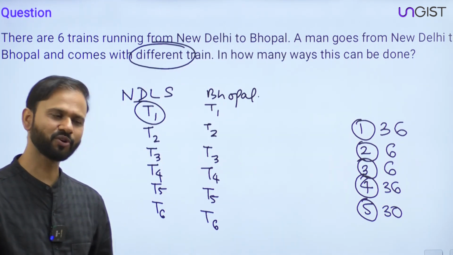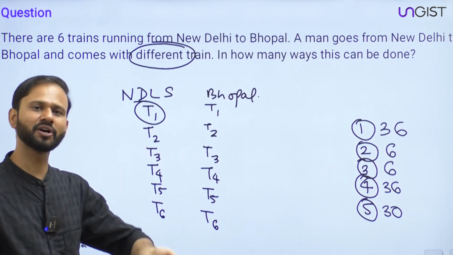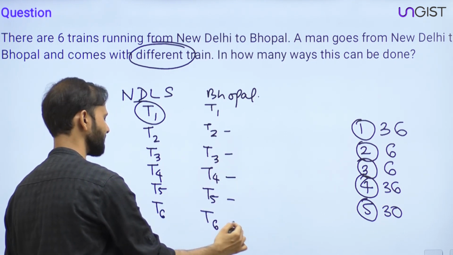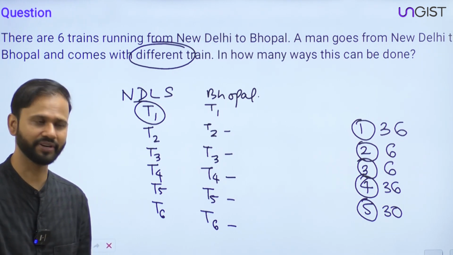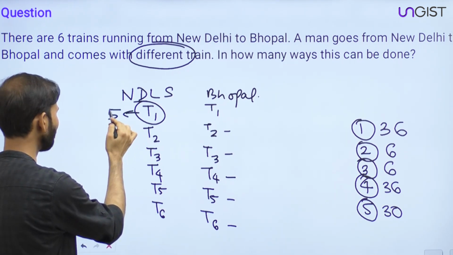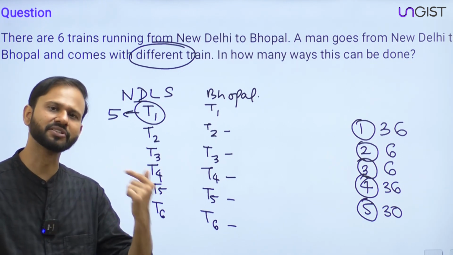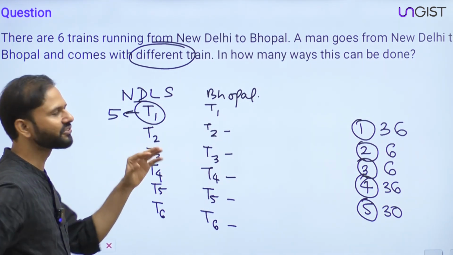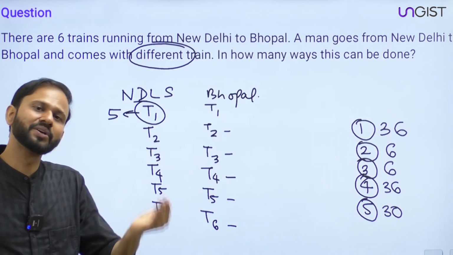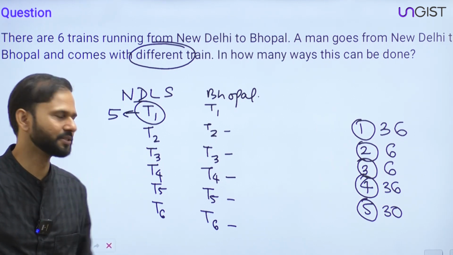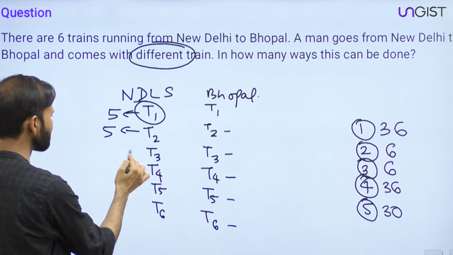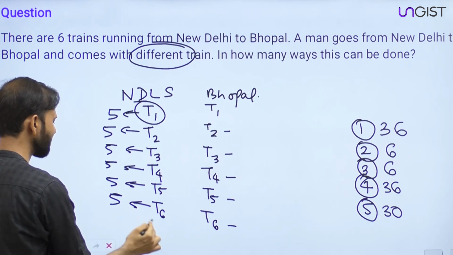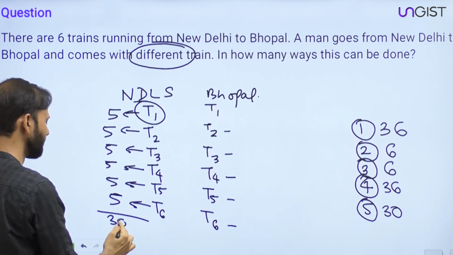So for the onward journey, if he has used T1, then for the downward journey he has the choices of T2, T3, T4, T5 and T6. Apart from T1, he can choose any train. So he has 5 choices. The same goes with T2 and T3 also. If he chooses any one train for the onward journey, for the downward journey he has 5 choices. Hope I'm making sense to you. The answer is 30.